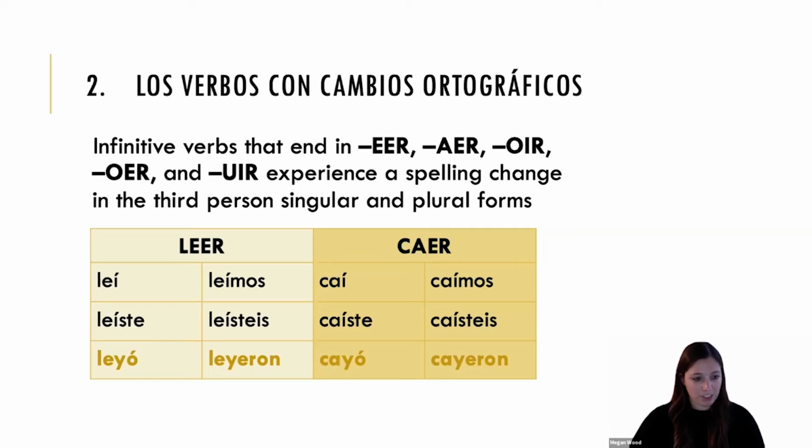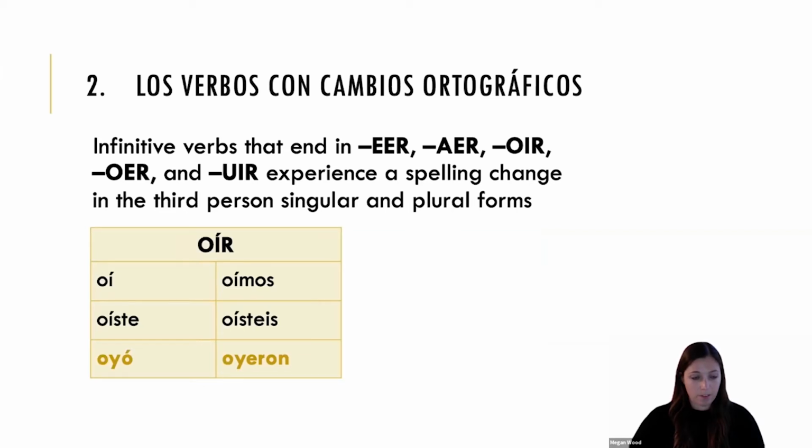So we see a change from an I with an accent to a Y. Leyó and leyeron, cayó y cayeron. You'll also notice that the third person plural form is the only form that doesn't carry an accent mark of some kind. We also have an example of an OIR verb, such as oír, and we can see that the same pattern happens here.